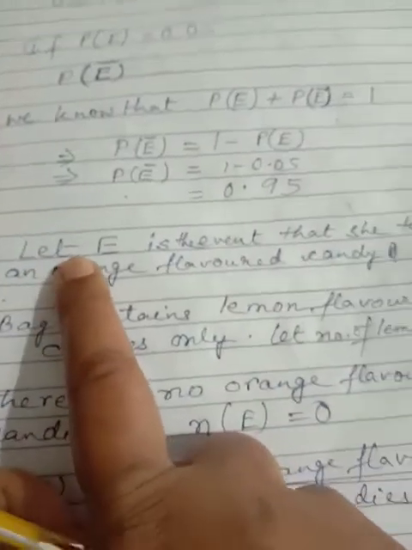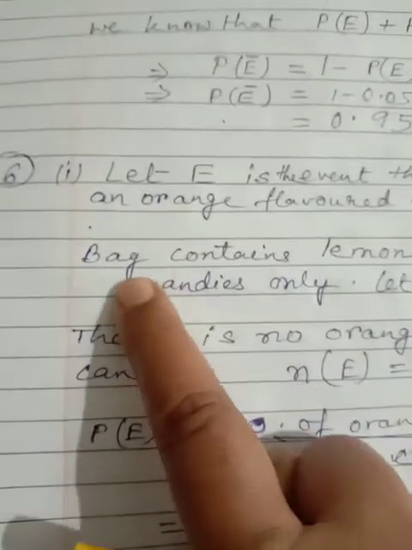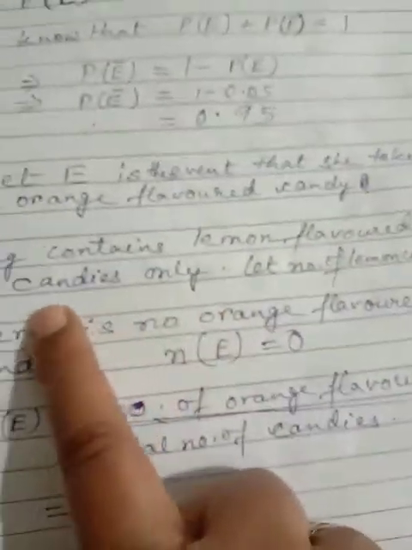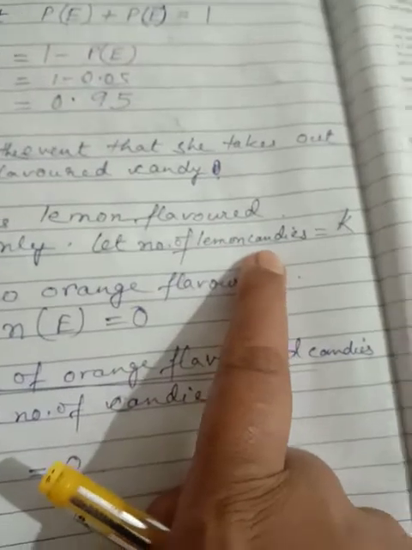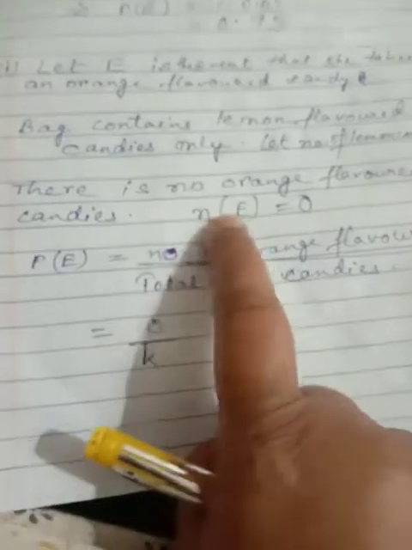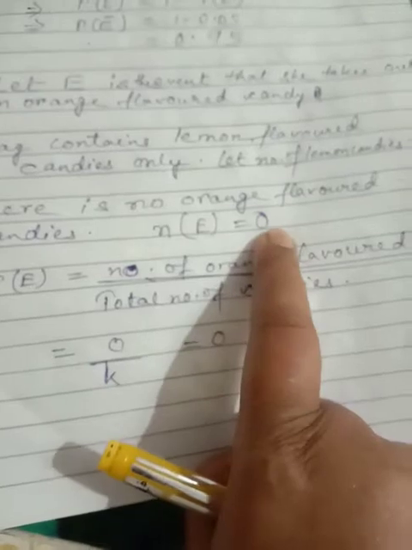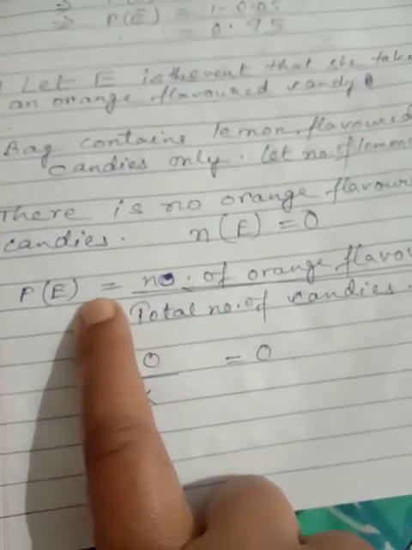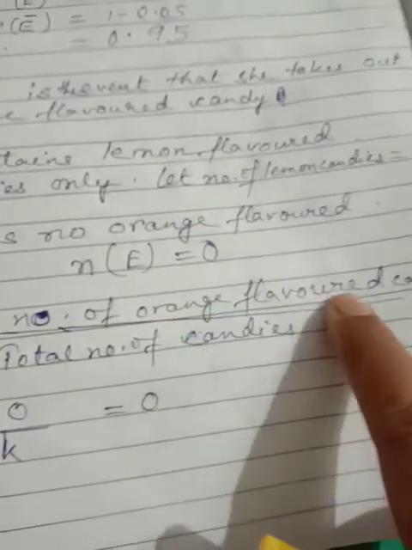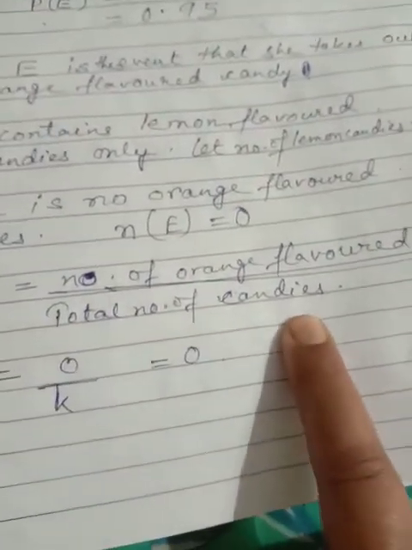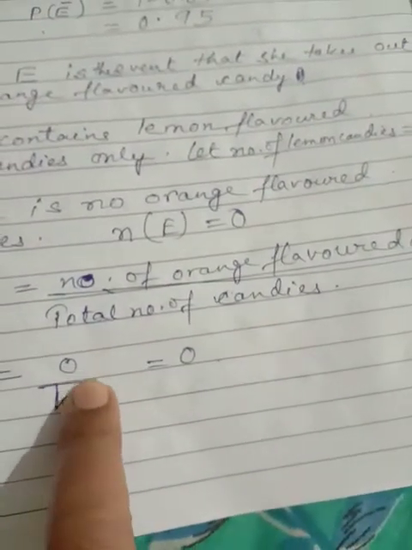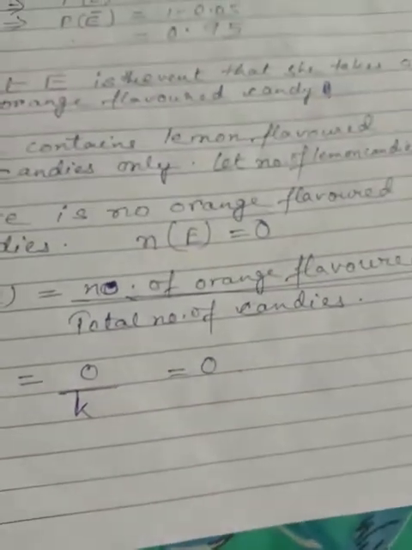See how I have written. Let E be the event that she takes out an orange flavored candy. The bag contains lemon flavored candies only. So let the number of lemon flavored candies be equal to K. There are no orange flavored candies, which means the number of favorable events is equal to 0. So the probability of the favorable event is the number of orange flavored candies by the total number of candies. The number of orange flavored candies is 0 and the total number of candies is K. So 0 by K is equal to 0.